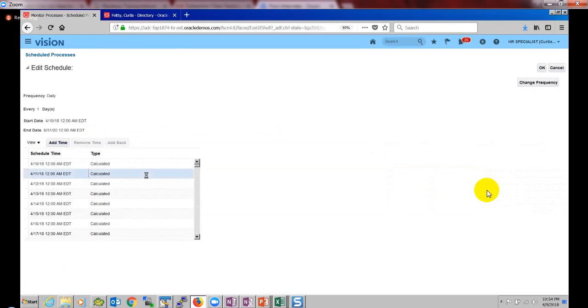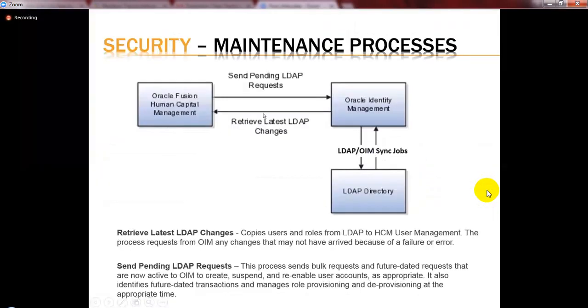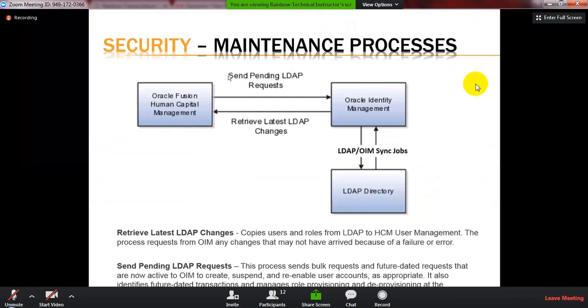So for any reason, if you wanted to remove a schedule from your total schedules, you can remove it, or if you wanted to have a special schedule, you can add it. And if you want, you can change the frequency as well. But our requirement is different. Our requirement is to run these two jobs together, and this job should run only after the completion of the first job. That's our requirement, right?